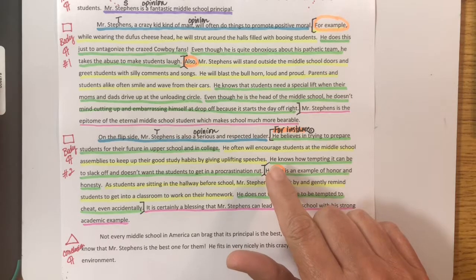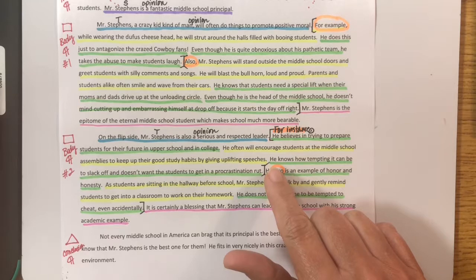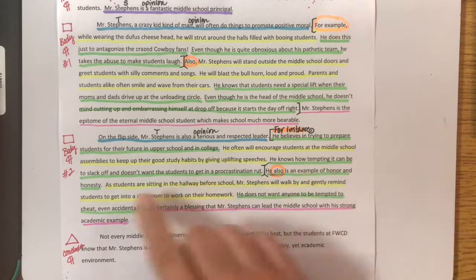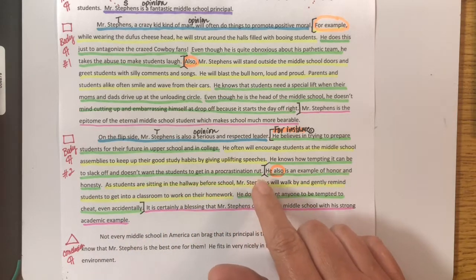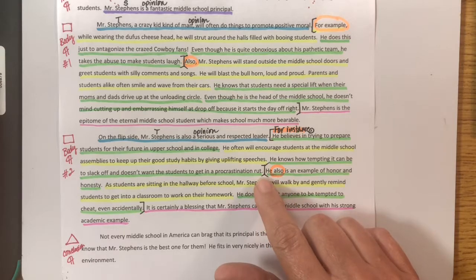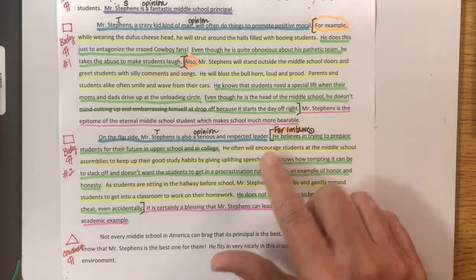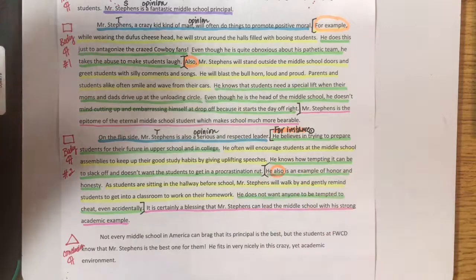Why does he give those speeches and encourage us to live with honor and to study hard and to not give up and to not be too silly when we know it's a busy time of year? Here's another commentary sentence. He knows how tempting it can be to slack off and doesn't want the students to get in a procrastination rut. End of the first chunk. It goes CD, CM, CD, CM.